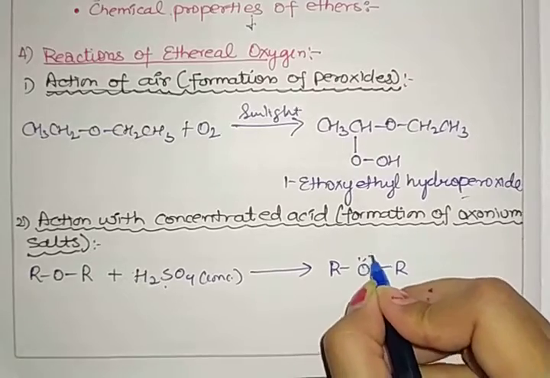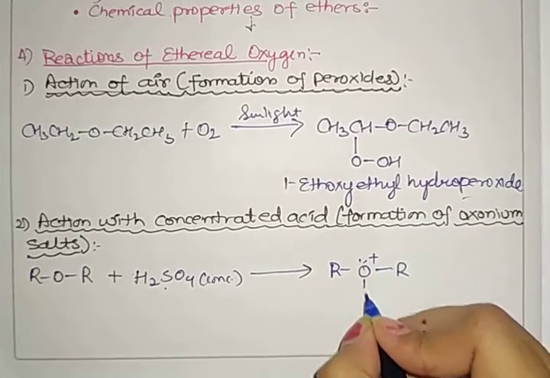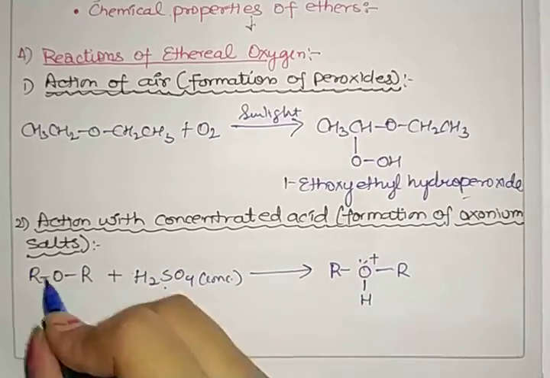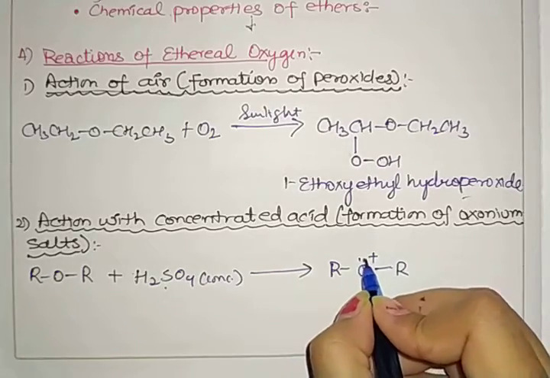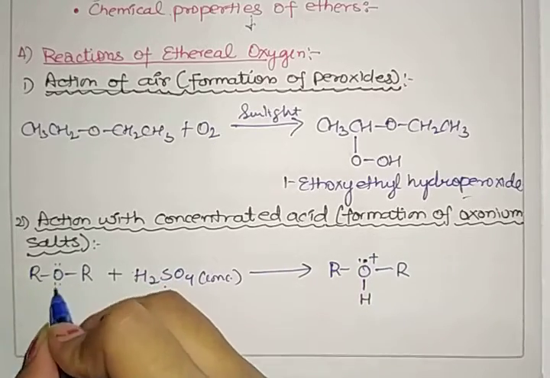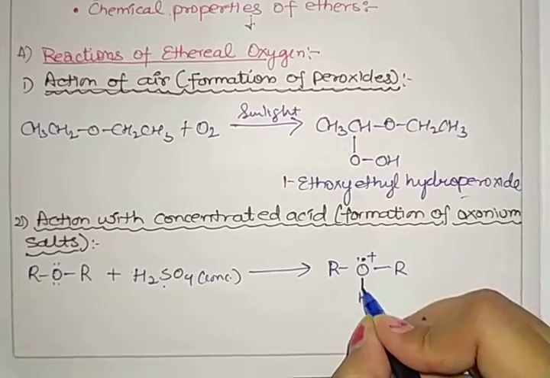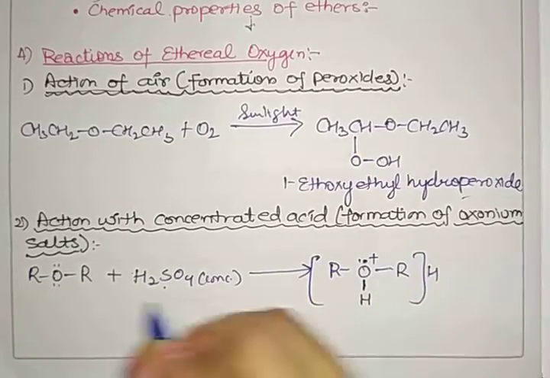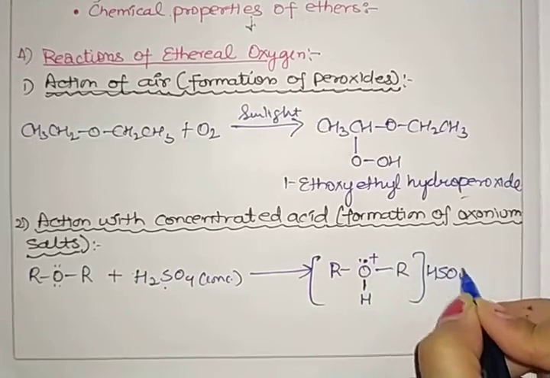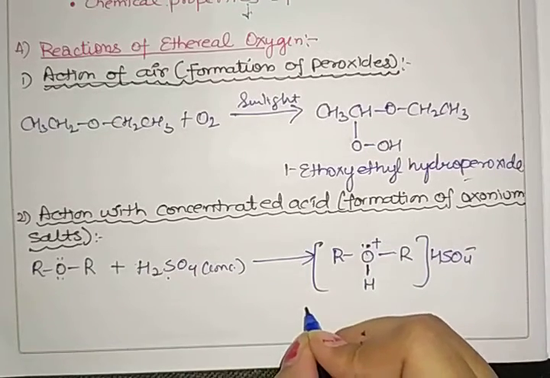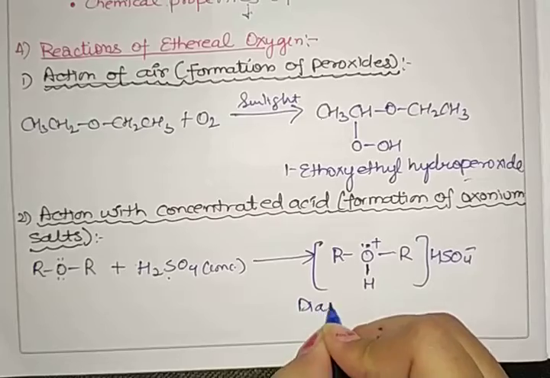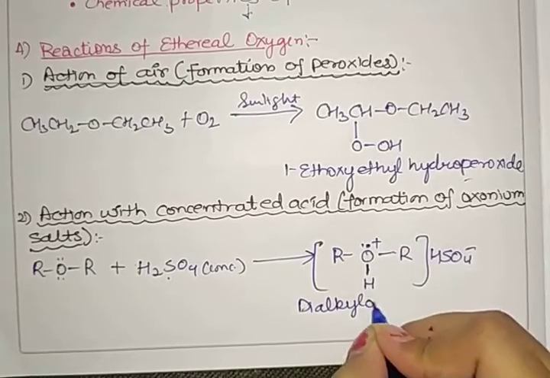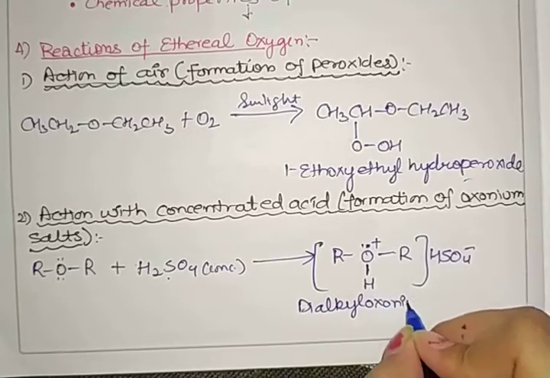Here the positive charge is on the oxygen atom, which gives one electron pair for the formation of that bond. With this we have HSO4 negative. The name of that compound is dialkyl oxonium hydrogen sulfate.